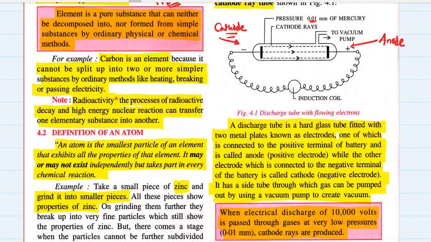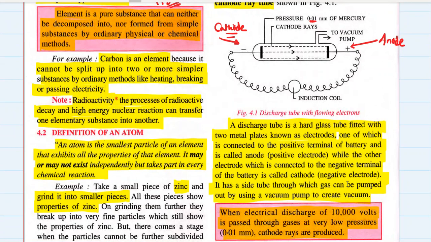We have a hard glass tube fitted with two metal plates known as electrodes, each connected to a positive terminal and a negative terminal. The one connected to the negative terminal is the cathode, and the other, connected to the positive terminal, is known as the anode.